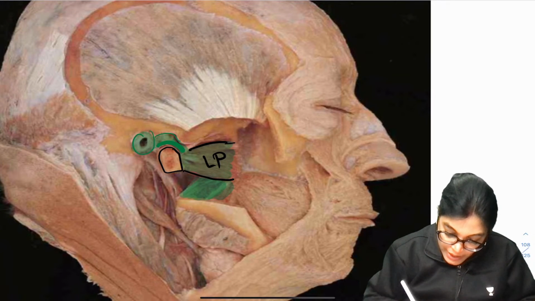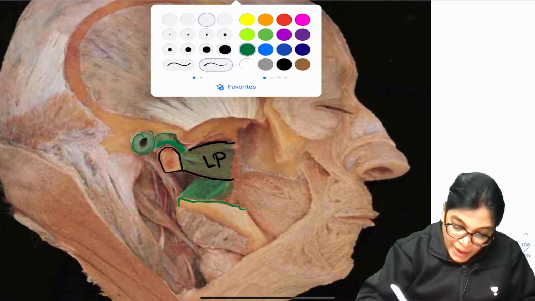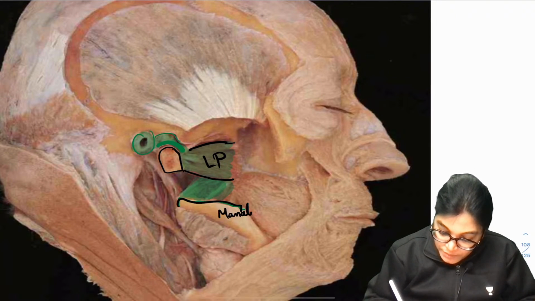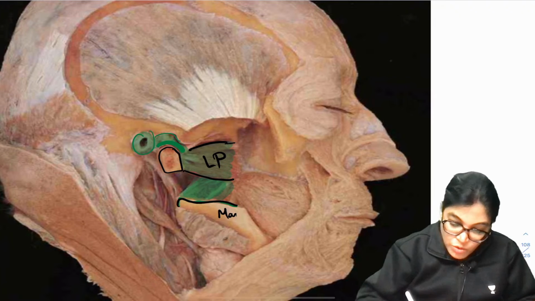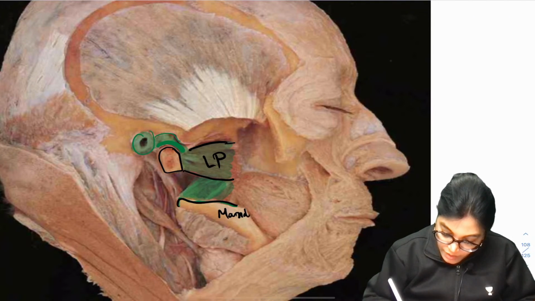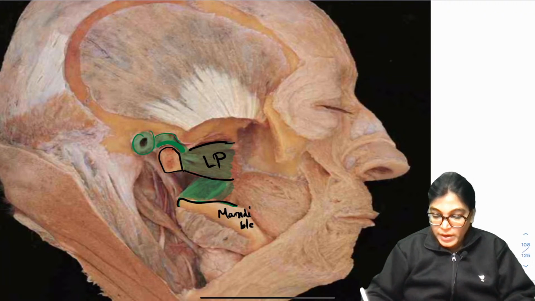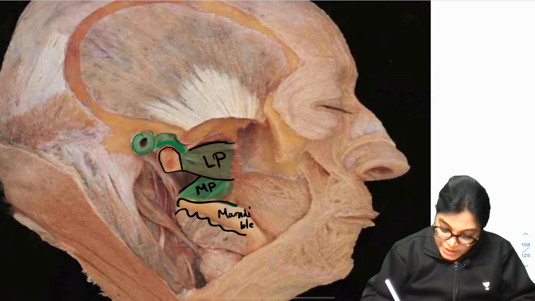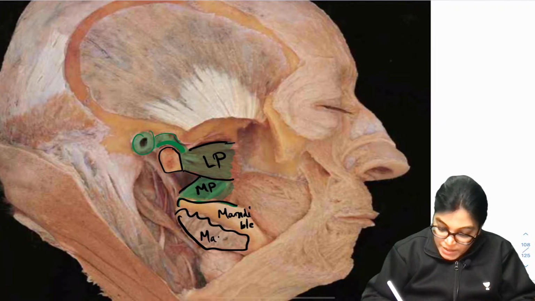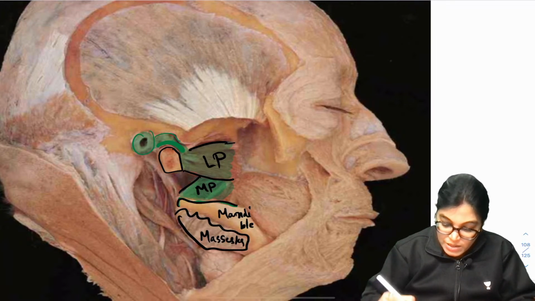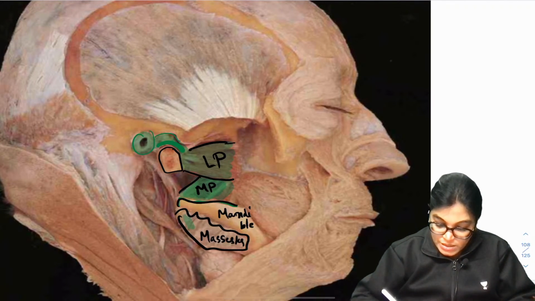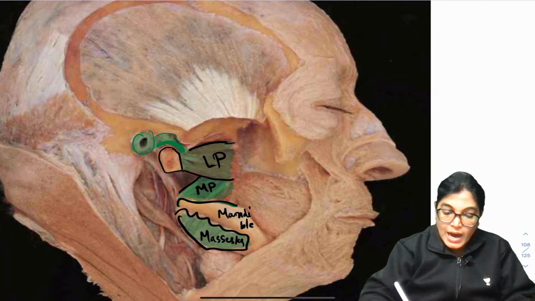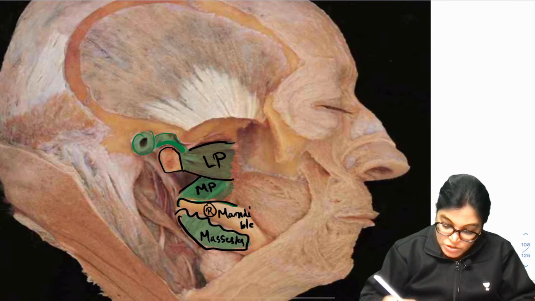This is the outline of the mandible which has been shown. This is the mandible bone. This is MP, the medial pterygoid. This cut-section muscle on the outer aspect is the masseter muscle, on the outer aspect of the ramus of the mandible. This is R for the ramus of the mandible.